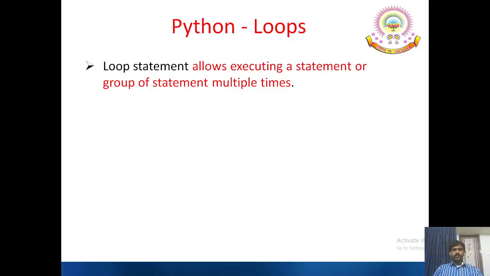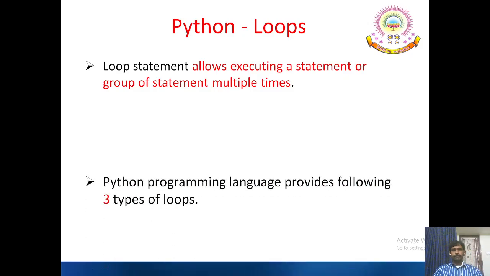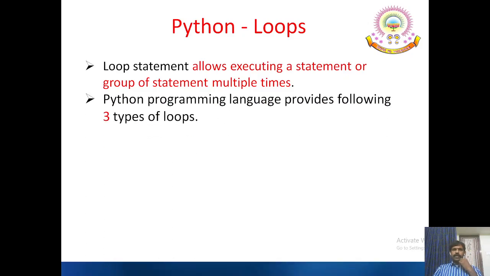A loop statement allows executing a statement or group of statements multiple times. That means the same set of statements will be executed repeatedly until a given condition becomes false. So let us see what they are. Python programming language provides the following types of loops: the while loop, the for loop, and nested loops. Nesting of loops is actually not considered a type of loop, because a loop may be executed within another loop. So in that case we call that nesting of loops.